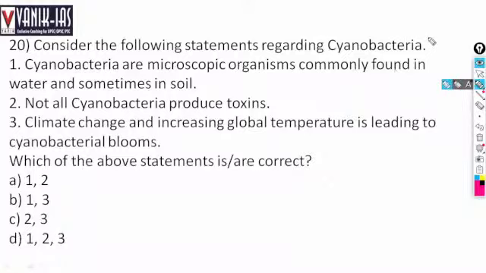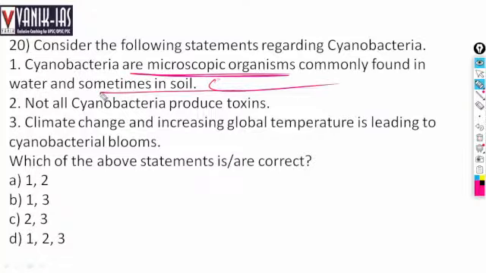Consider the following statements regarding cyanobacteria. Cyanobacteria are microscopic organisms commonly found in water and sometimes in soil. Yes, they are found in water and soil. Not all cyanobacteria produce toxins.